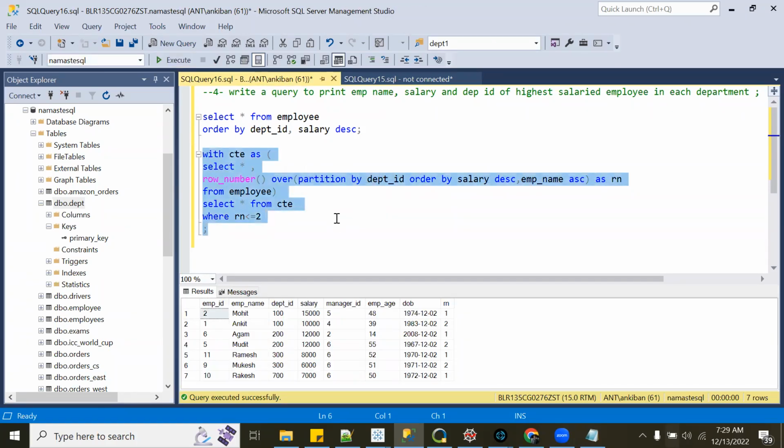So these are 2 same things, but the idea is we have to generate the row number first and then use it as a column in our outer query. And if you are using a CTE, again, you can use it in the final select statement.